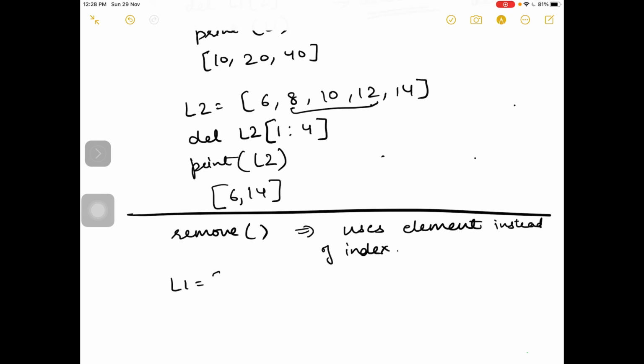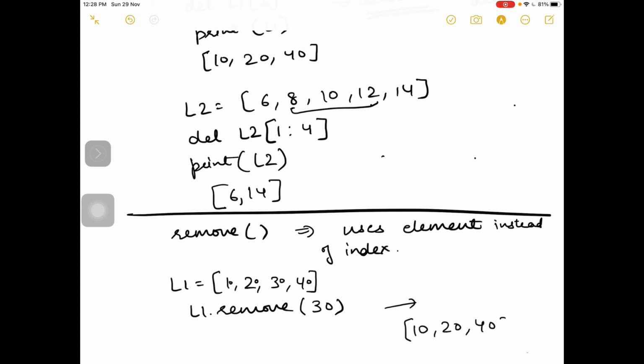Example, suppose I have 4 elements and if I fire L1 dot remove(30), it will remove 30 and your list will be left with 3 elements. So this is the major difference.